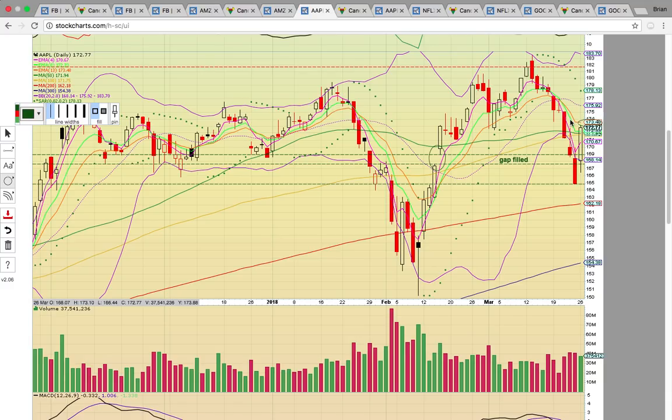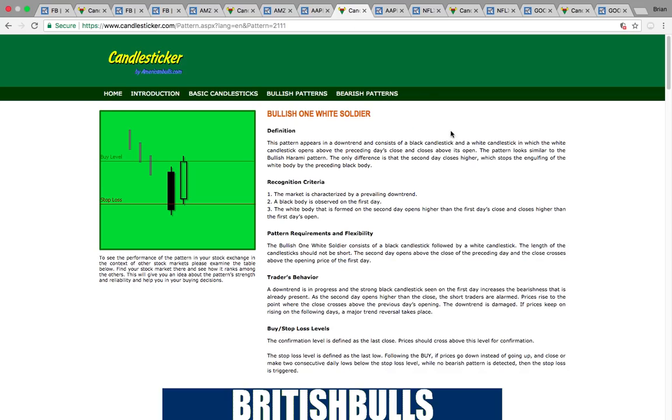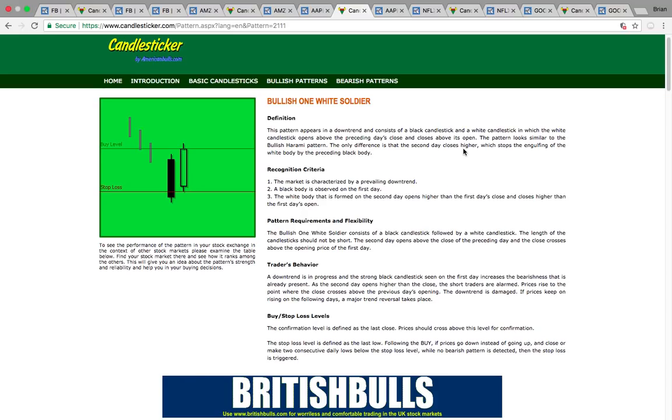A break above 173.50 would be your clue that, okay, yeah, this is really happening. And then you'd be looking for a run up to the middle Bollinger Band at 175.92. Keep in mind, Apple does present tomorrow, so they have a presentation coming, and we'll be seeing if they unveil any new products.